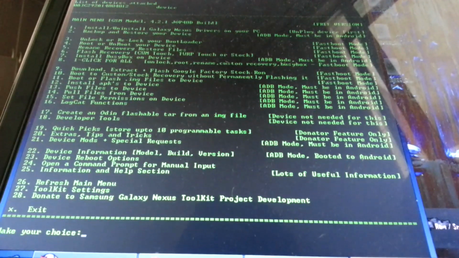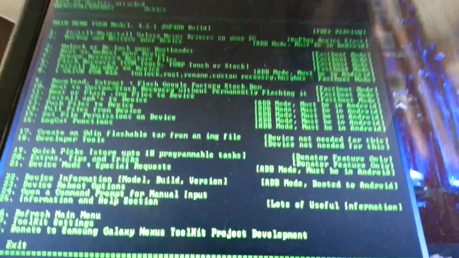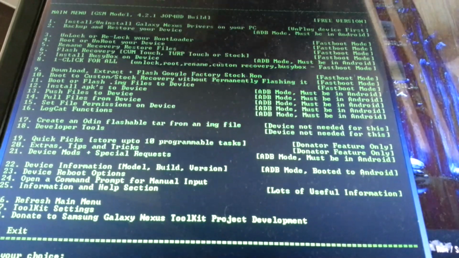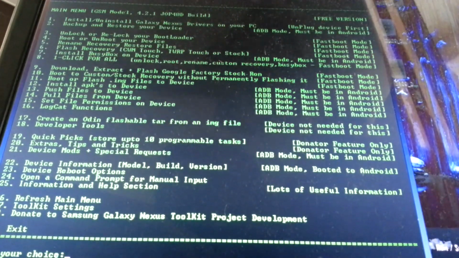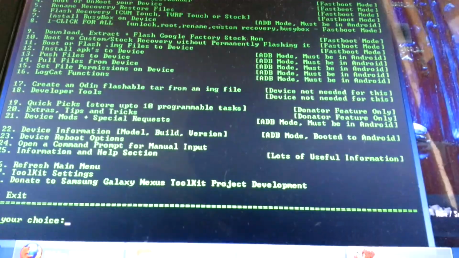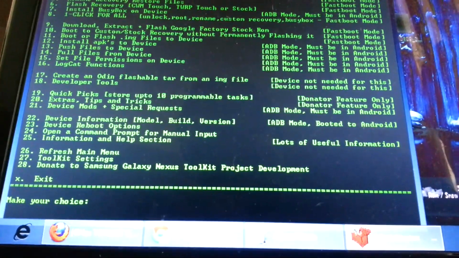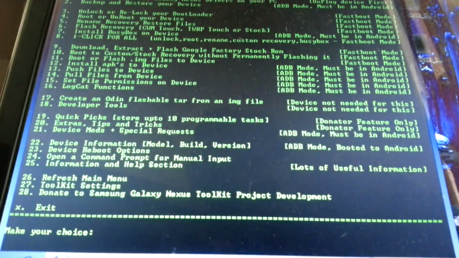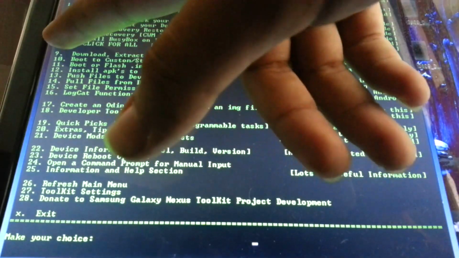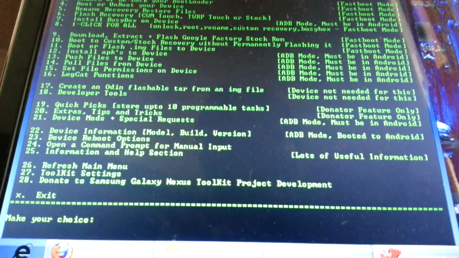So now I already have my device rooted. I already unlocked the bootloader and I already rooted my device. Now you're gonna have to flash a recovery, which I do have right now, but it doesn't work if you want to install CM10.1. So I'm gonna press number 6.